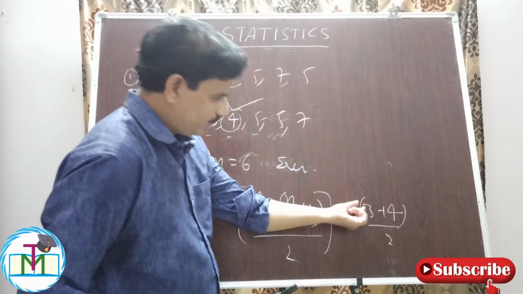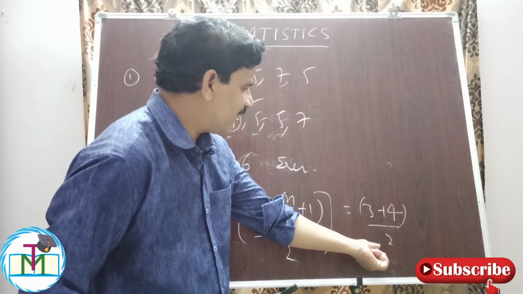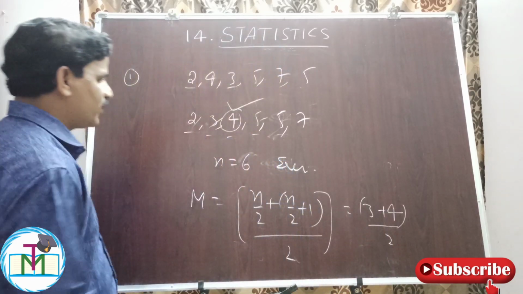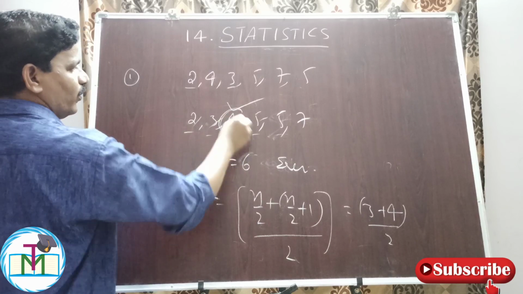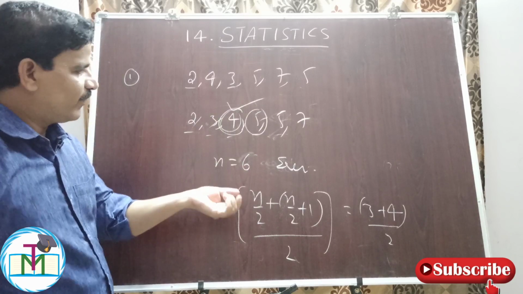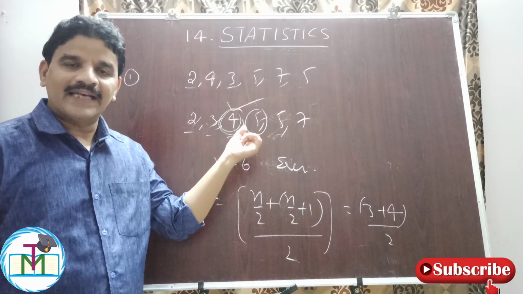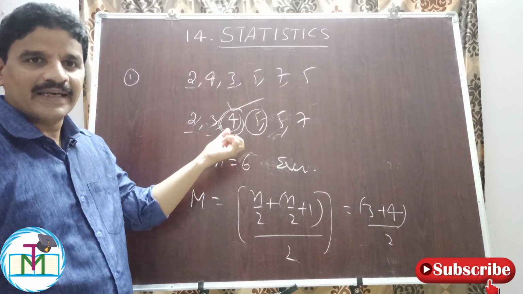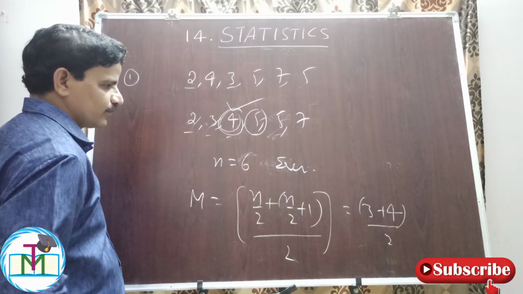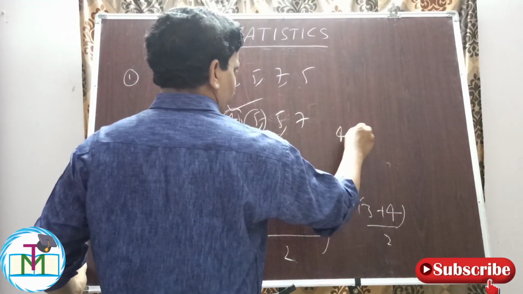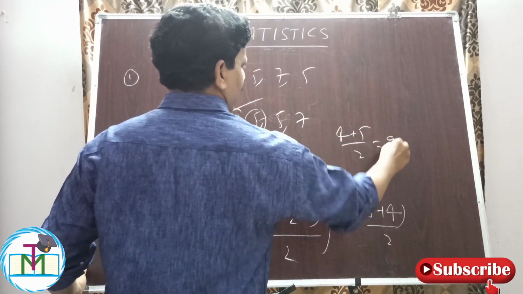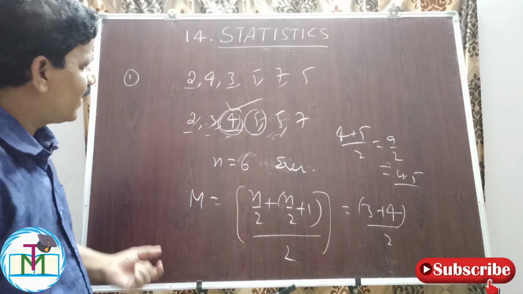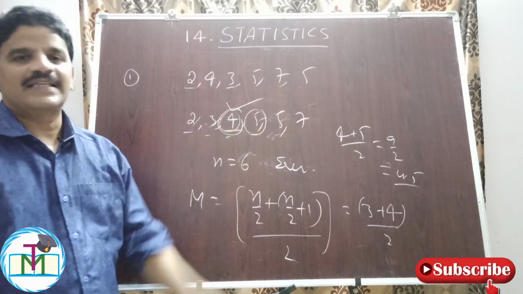Third term plus 4th term divided by 2. What is the third term here? 1, 2, 3, 4 and 5. So whenever n is even, we always get 2 numbers in the middle. We have to take their average. So therefore here 4 plus 5 by 2, 9 by 2 means 4.5. 4.5 is the median of this data.